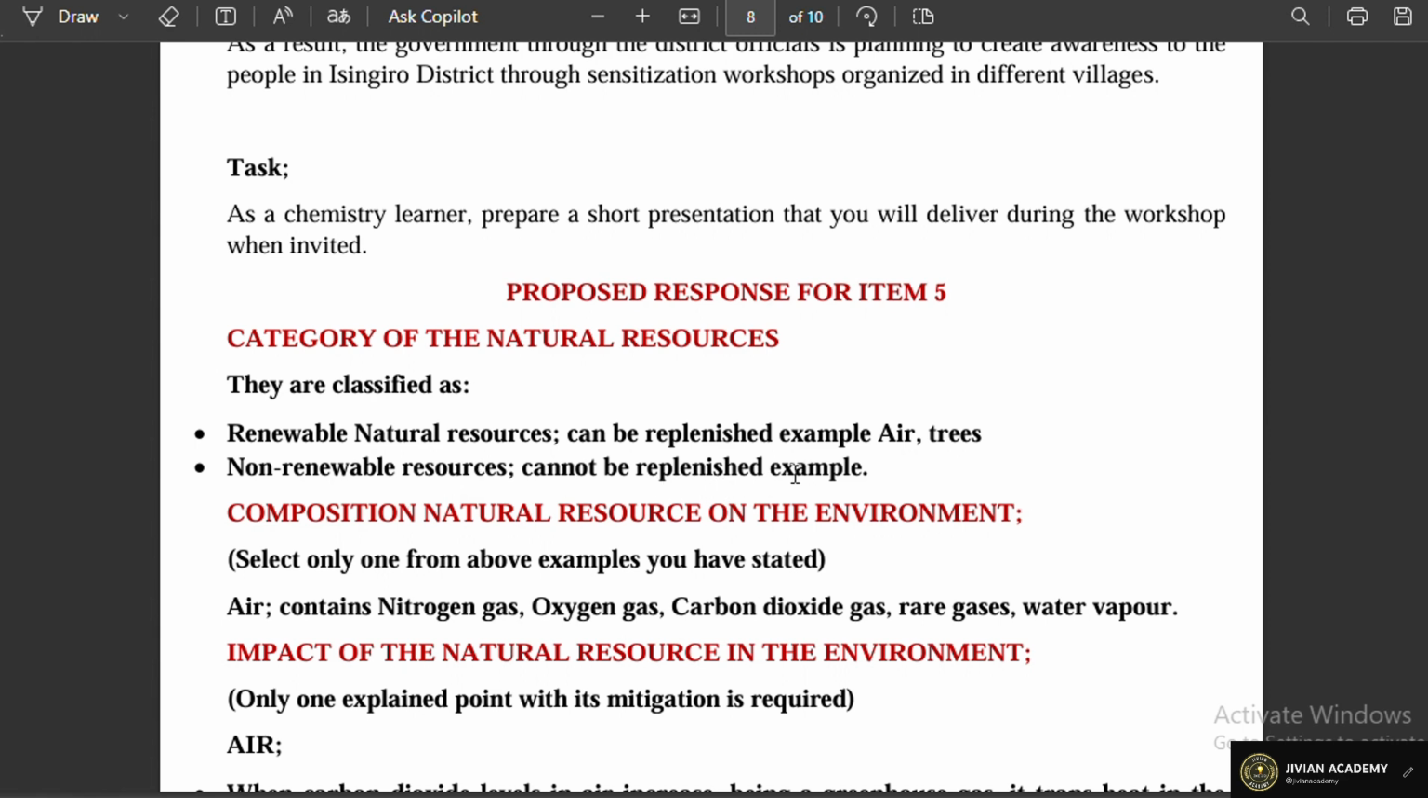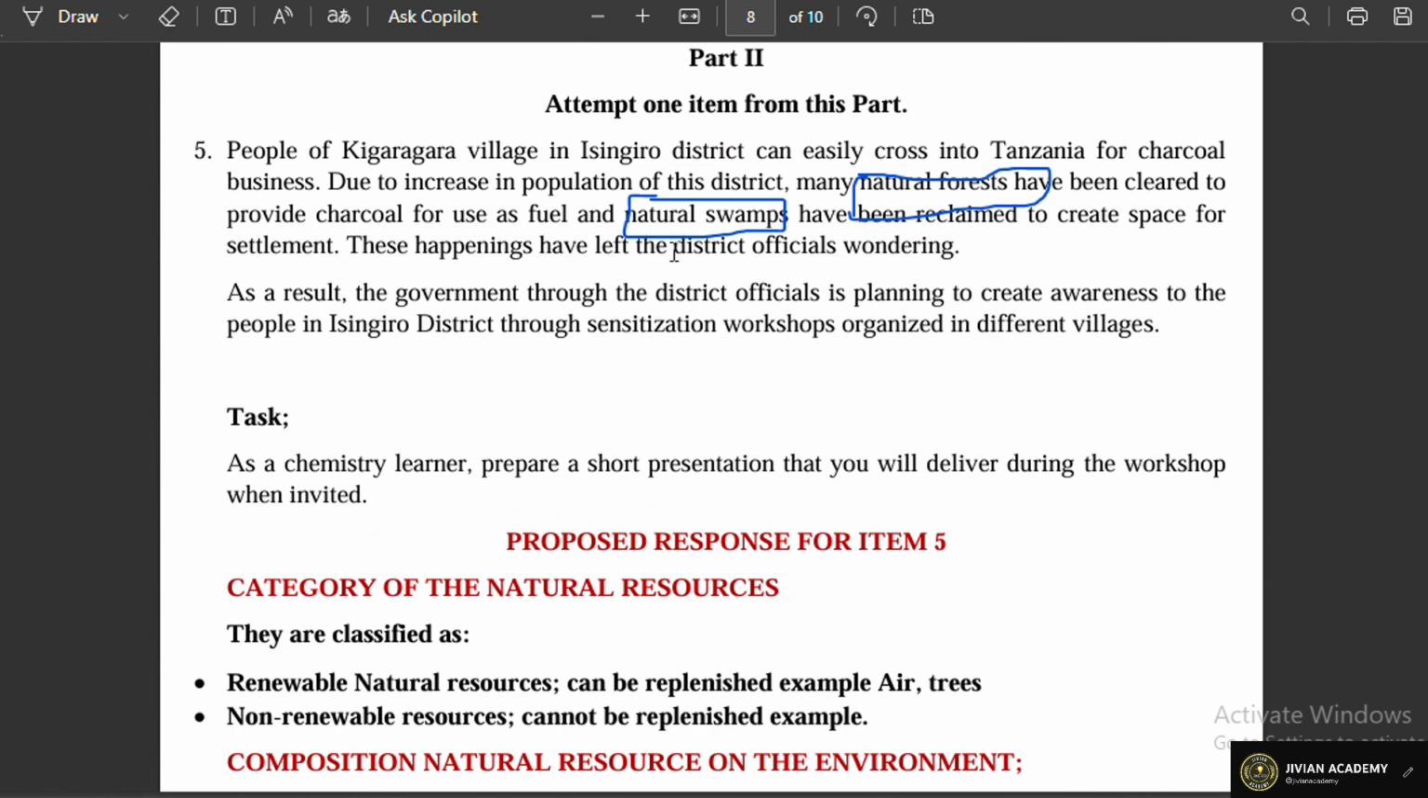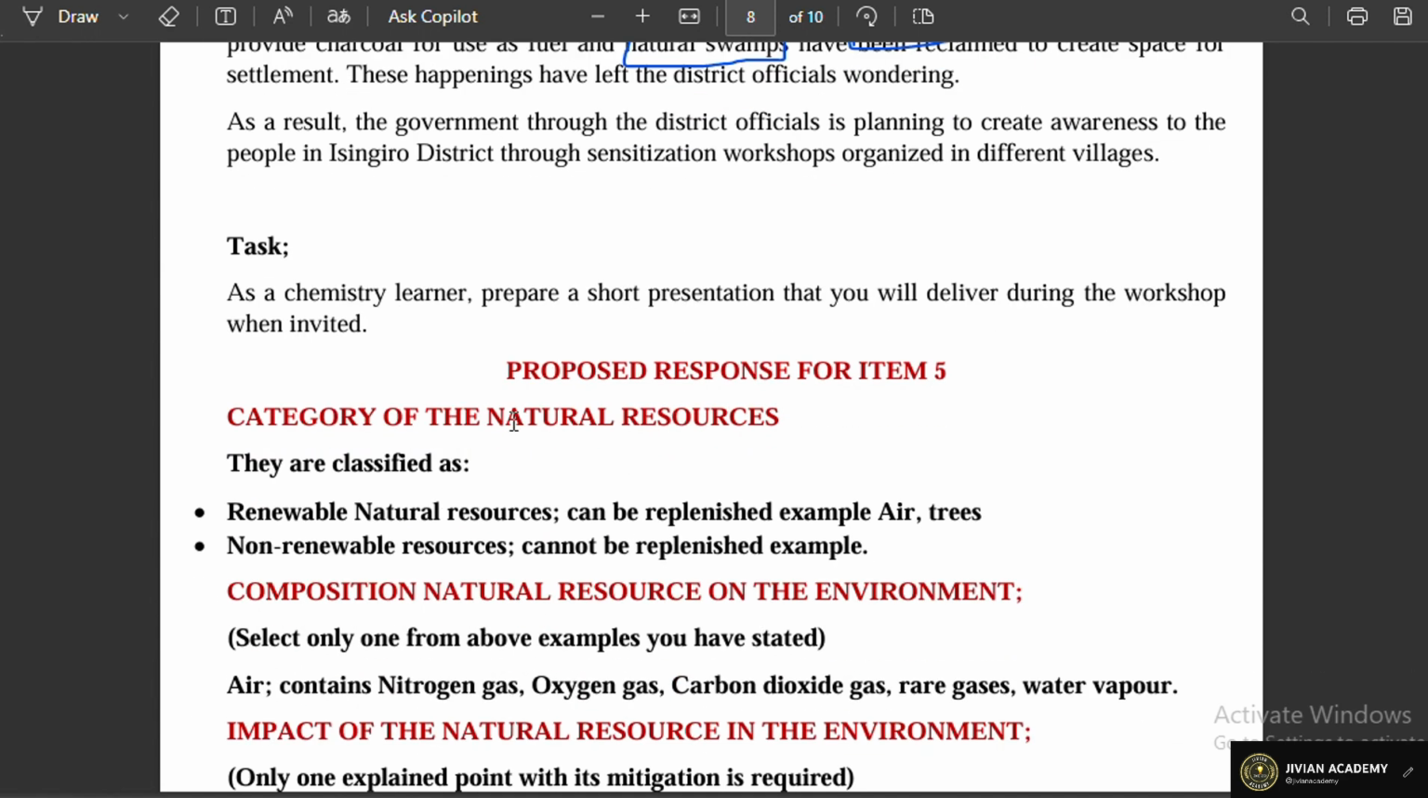Of course, as per the scenario, the ones that cannot be replaced may not be easily identified, but the ones which can be replaced, of course, you can see that we have the vegetations and we have the water, that is the swamp, in this scenario. But as well, we know that some of the natural resources that cannot be replaced include the oil, the rocks and minerals, but as per this scenario, they were not indicated.